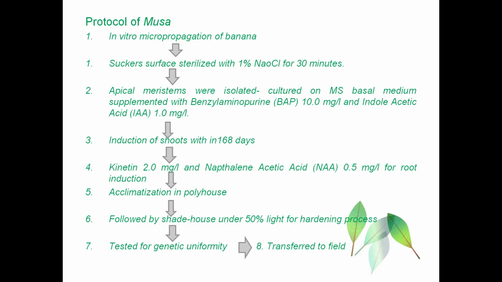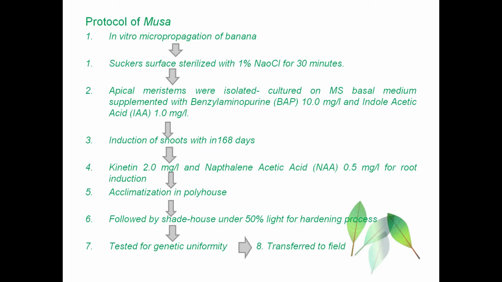Then apical meristems from them are isolated and cultured in the Murashige and Skoog medium, which is a basal medium supplemented with benzylaminopurine at 10 mg per liter and indole acetic acid at 1 mg per liter. This induces the shoot within 168 days in the callus.